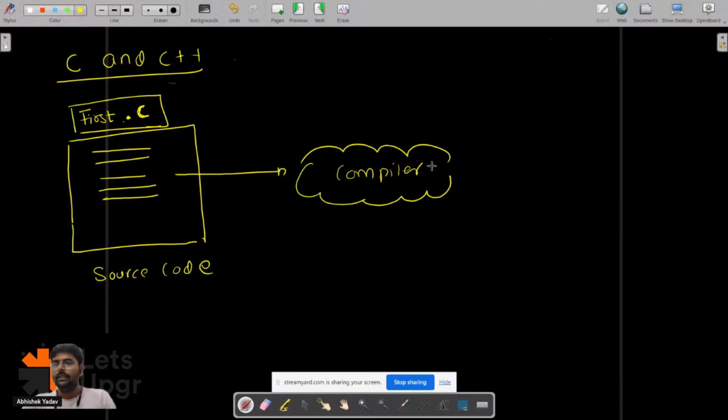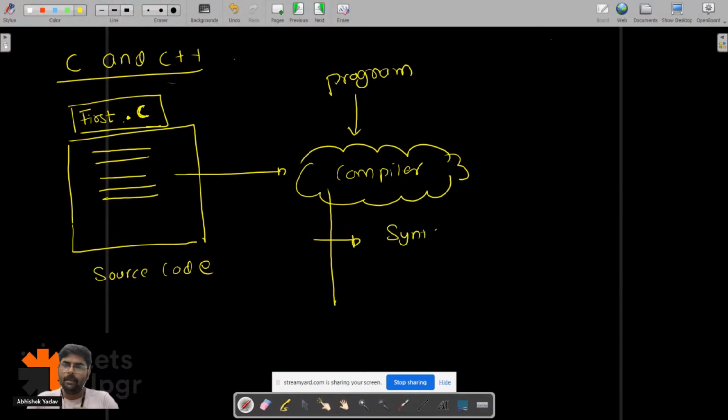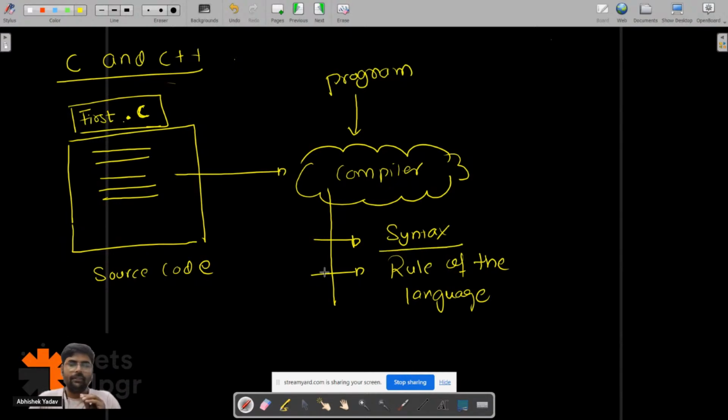So there is a compiler sitting there, and a compiler is a program again. The functionality of the compiler is that it will check the syntax. It will check the rules of that language, whether you are following the correct syntax of the C language or C++ language. So you have different compilers.